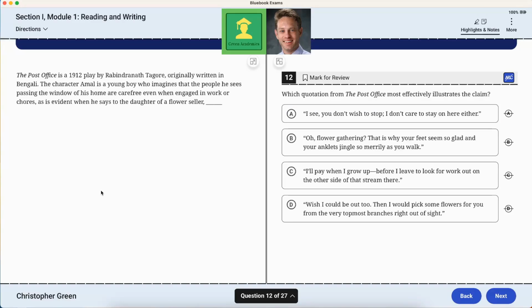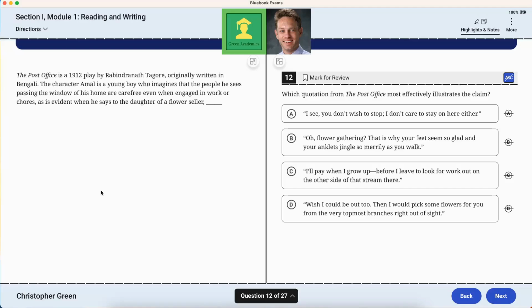The Post Office is a 1912 play by R.T., originally written in Bengali. The character Amal is a young boy who imagines that the people he sees passing the window of his home are carefree even when engaged in work or chores, as is evident when he says to the daughter of a flower seller. Which quotation illustrates the claim?